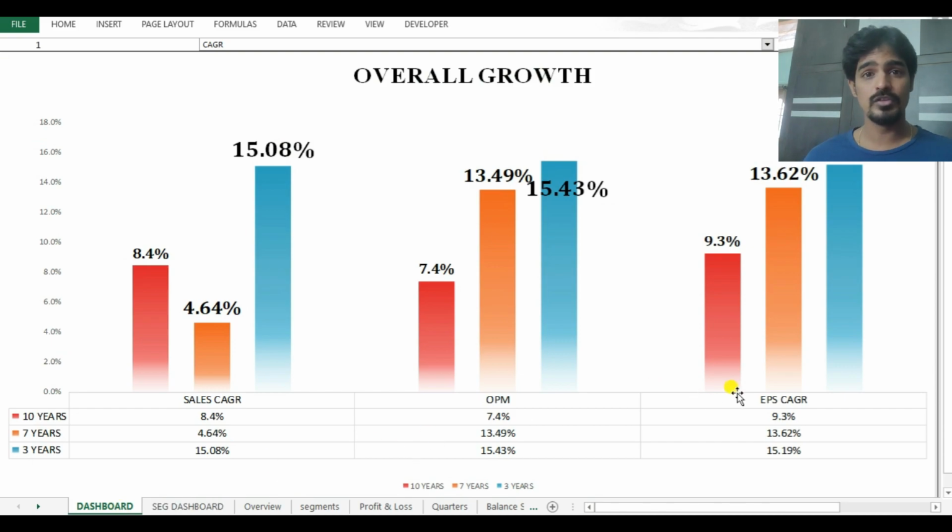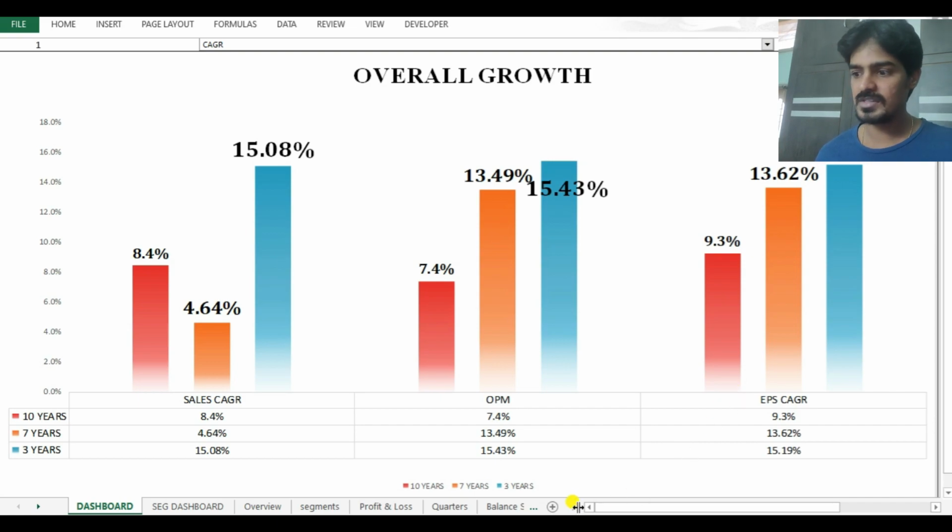And in the second part of this video, I want to speak about the Buffett rule. Somewhere in the news, I saw that Buffett was saying to buy a company which is growing at a larger pace in the last 3 years, which should be greater than the last 7 years growth and last 10 years growth. So for that reason, you usually have to see the sales growth and the EPS growth. I mean, the EPS CAGR growth of the last 3 years has to be greater than the last 7 years and 10 years CAGR growth. And that is what I've shown here.